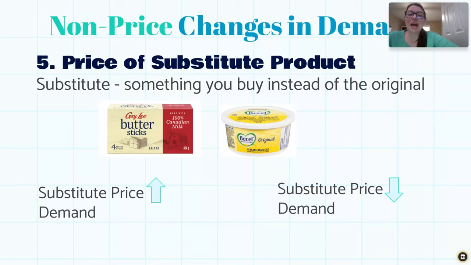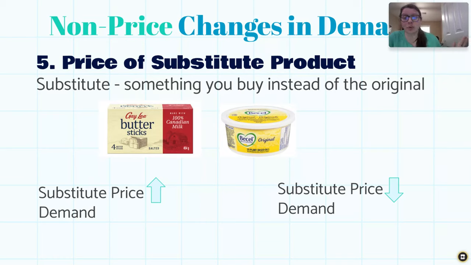So let's say that we are Grey Valley Butter. We are the business that creates butter. If there is a significant price increase in Baysell, we don't control Baysell. We had no influence over this, okay? But all of a sudden, all of the margarine prices went up dramatically. What's going to happen to the demand for my product?